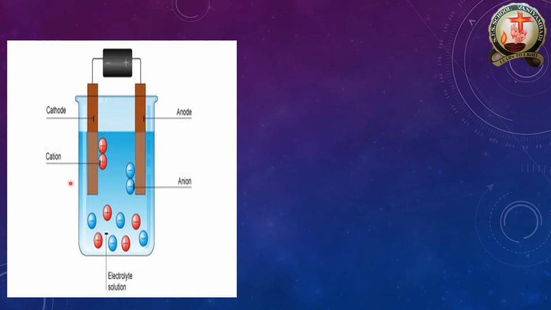So this is the electrolytic solution. Take an example of sodium chloride. What are the electrolytes? Na plus and Cl minus. You can assume that simply the electrolytic solution contains plus and minus charges.